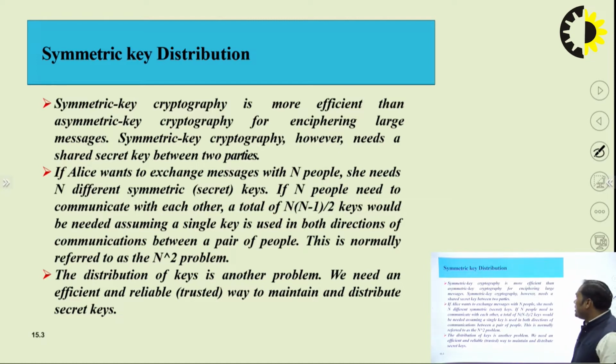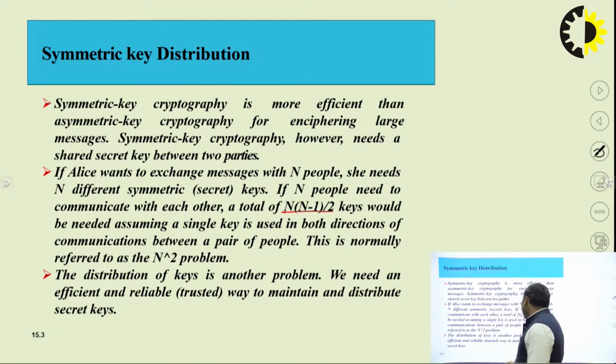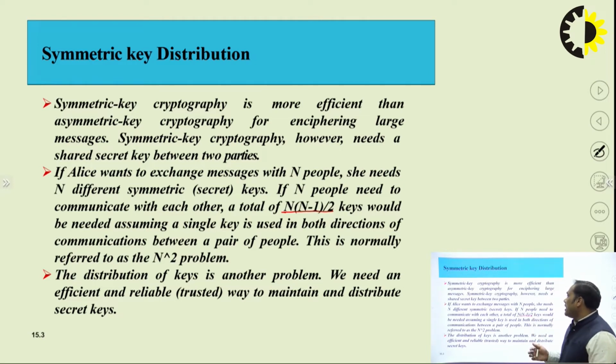If n people need to communicate with each other, a total of n into n minus 1 by 2 keys are required. So if n people want to communicate with n other people, we definitely require n into n minus 1 by 2 secret keys.